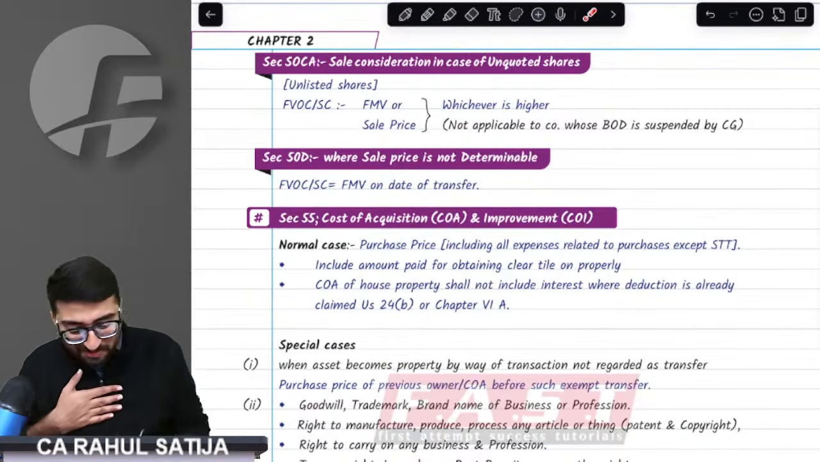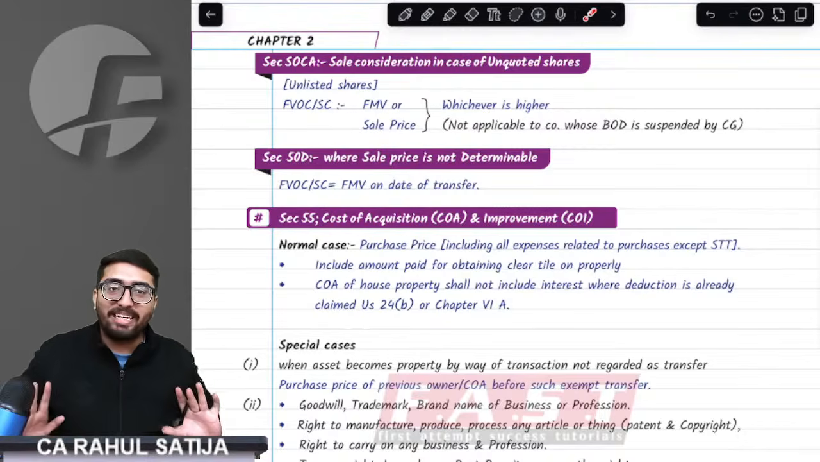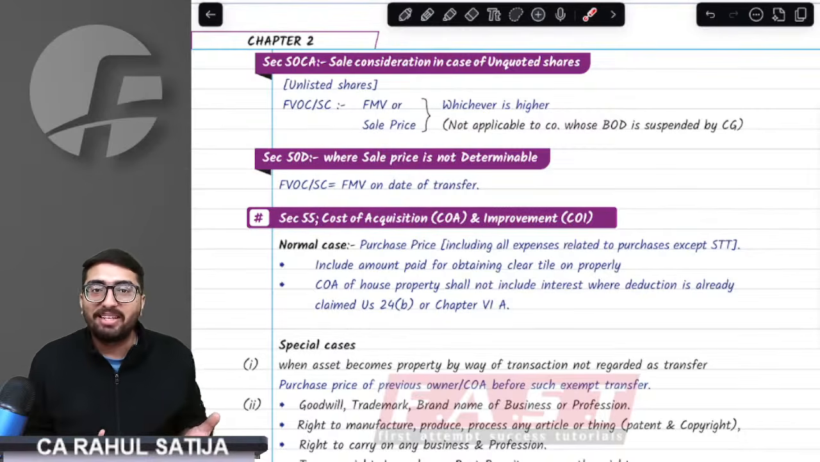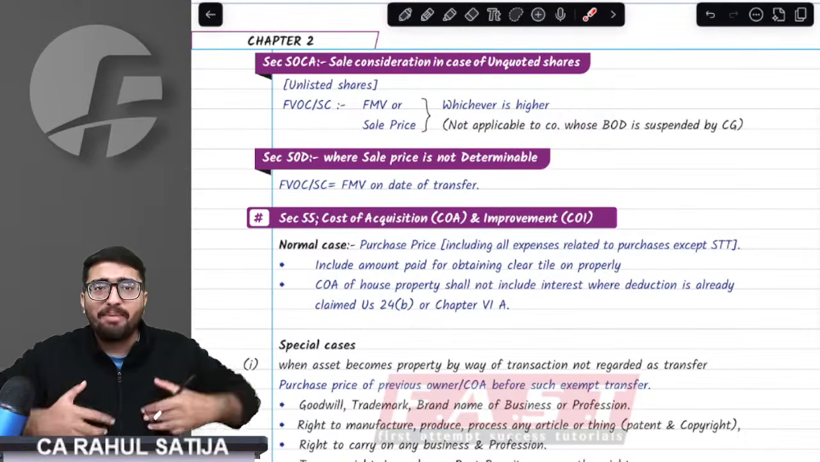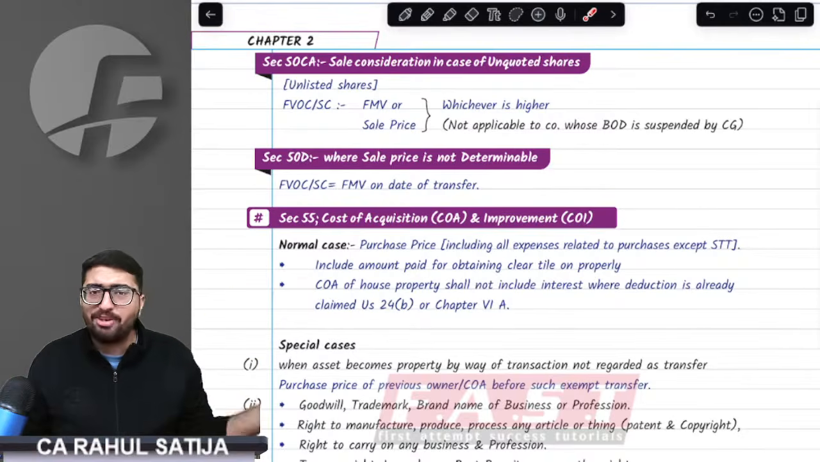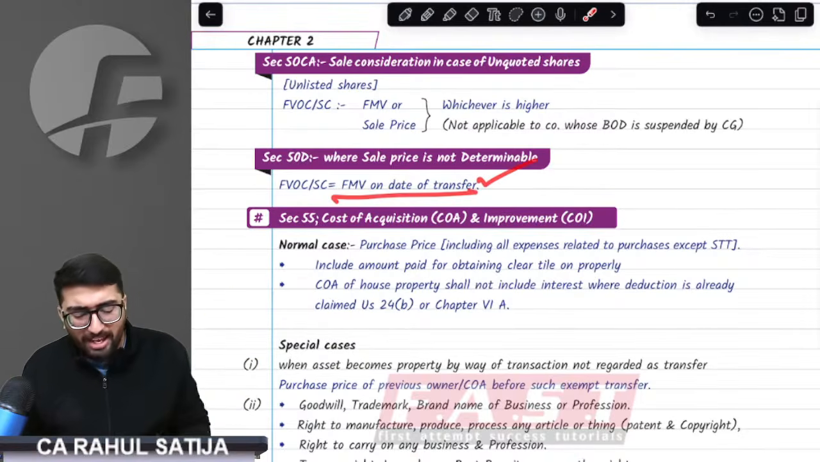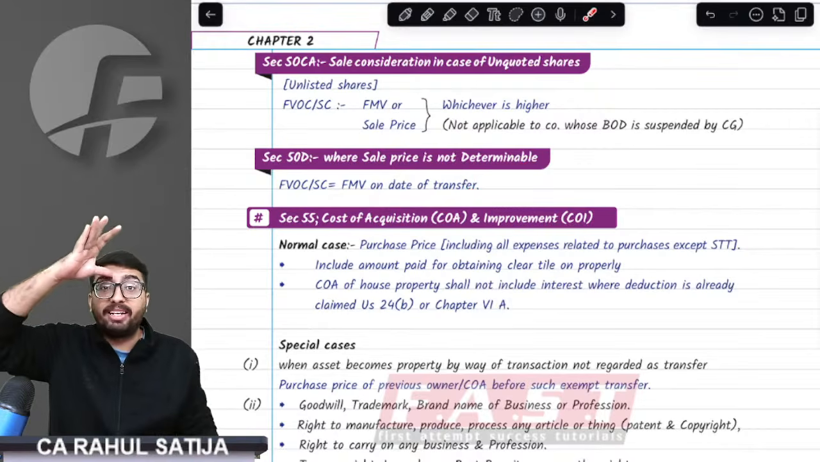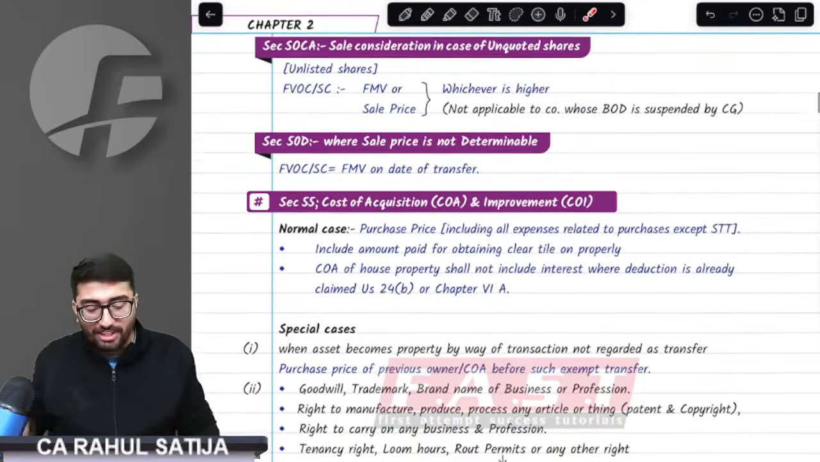Now, for example, if I am selling a painting, and I am not even able to determine the value of it. If I have drawn a very good painting and I am not able to determine the value, the provision says whatever the FMV is as on the date of transfer, that shall be taken.